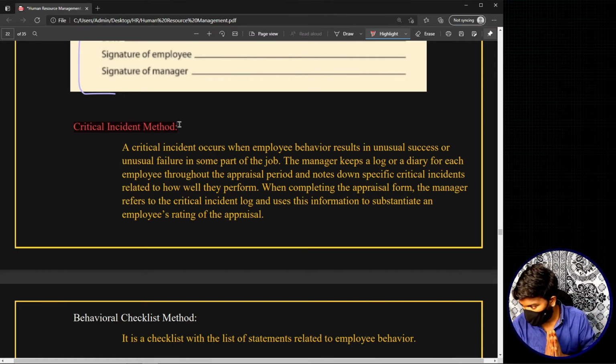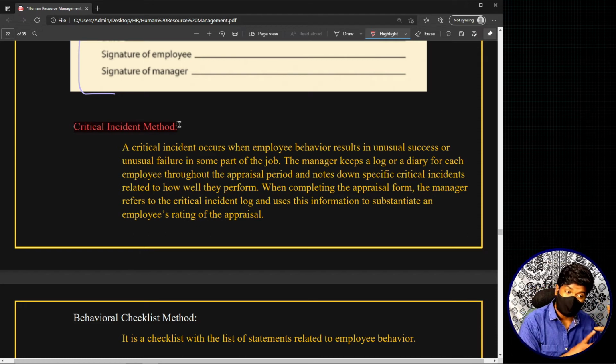For example, if there is an employee who is very calm, very polite, who talks softly to each and everyone, and suddenly on a particular day in the office he starts screaming at his subordinates or superiors. The employees have never seen him that angry, that impolite. Those kinds of situations are generally regarded as critical incidents. Now this is a negative situation.